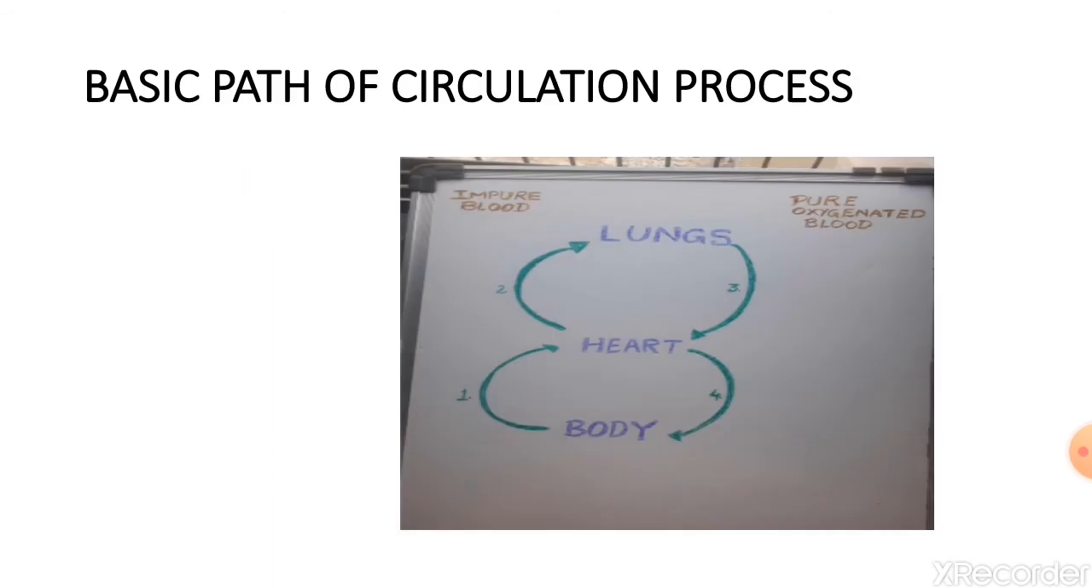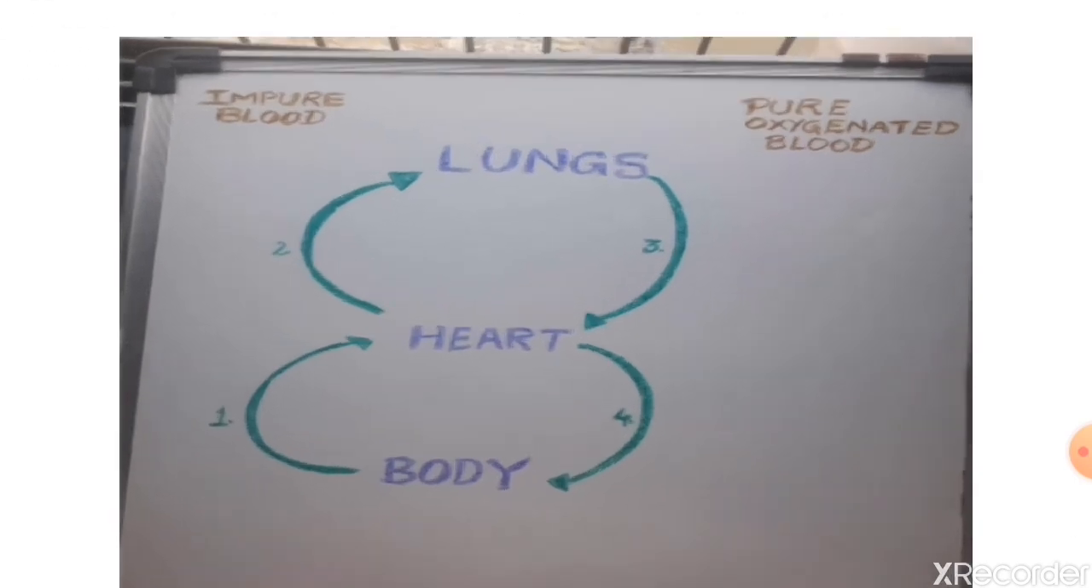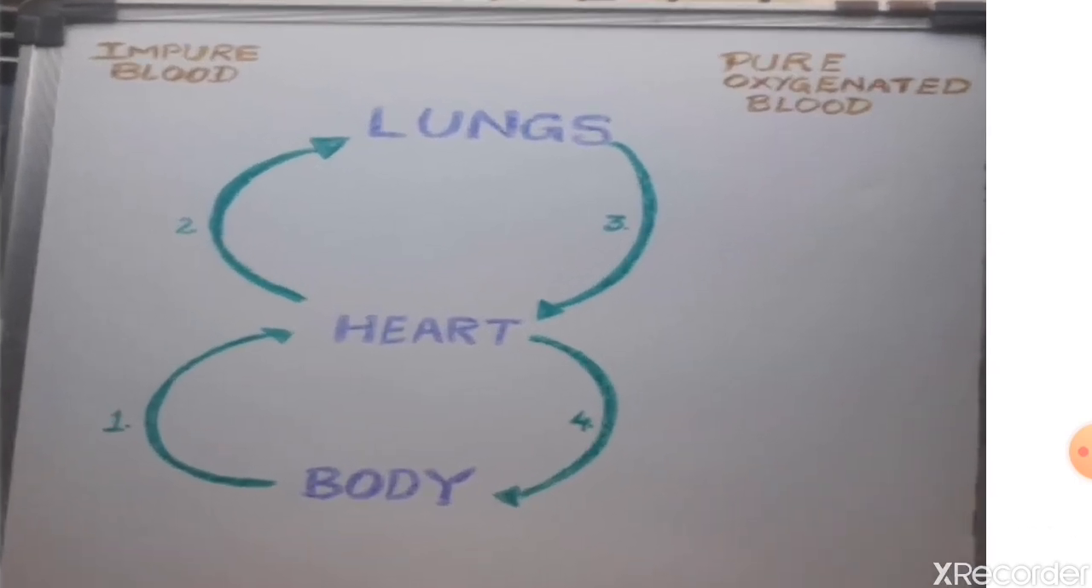Let's see the path of circulation. This is a simple path of the circulation process. Look at the picture. We have to start from the body. I have put numbers 1, 2, 3, 4. So you have to go in that way. You have to follow the arrows. Veins carry deoxygenated, that means carbon dioxide rich blood from the body to the heart.